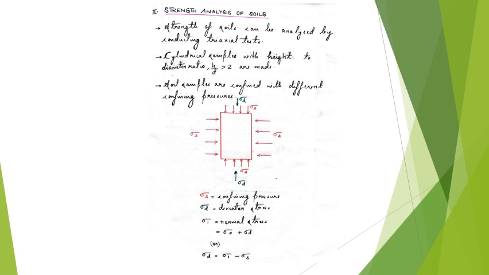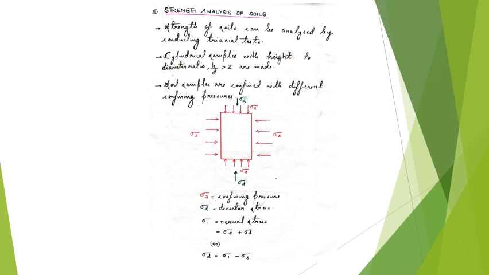For the triaxial test, the samples that we adopt are cylindrical samples having a height to diameter ratio greater than 2. You will find heights of samples as 80 mm, 110 mm to 220 mm, and diameters of samples are usually in the range of 37 mm, 50 mm, 100 mm, and even 300 mm samples are also used. As you can see in the picture, this is how a triaxial sample would look.